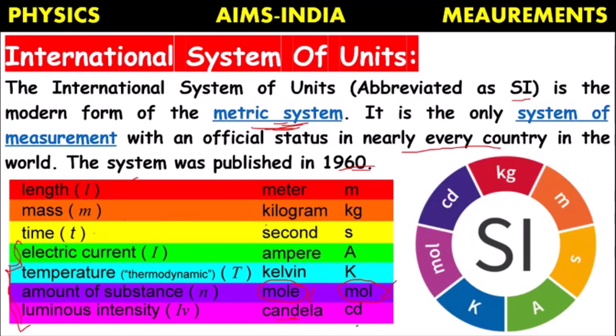Candela, its symbol is CD. Like that, along with the three, they have proposed four more quantities: electric current, thermodynamic temperature, amount of substance, luminous intensity. This circle diagram depicts the symbols of units in the SI system: M for meter, S for second, A for ampere, K for Kelvin, MOL for mole, CD for candela, kg for kilogram. Now all over the countries, they are following the International System of Units.